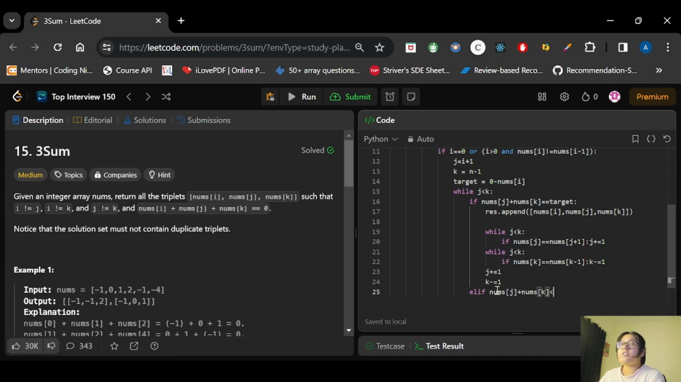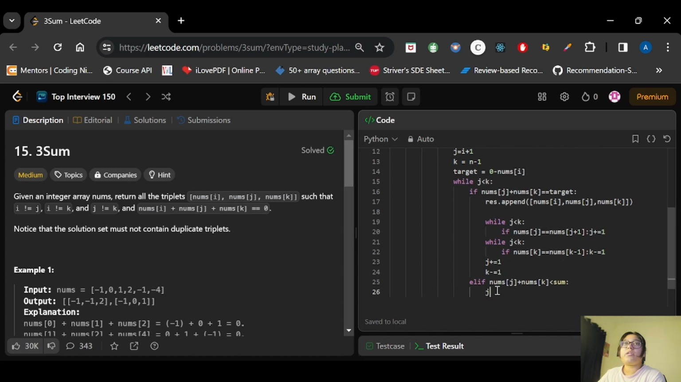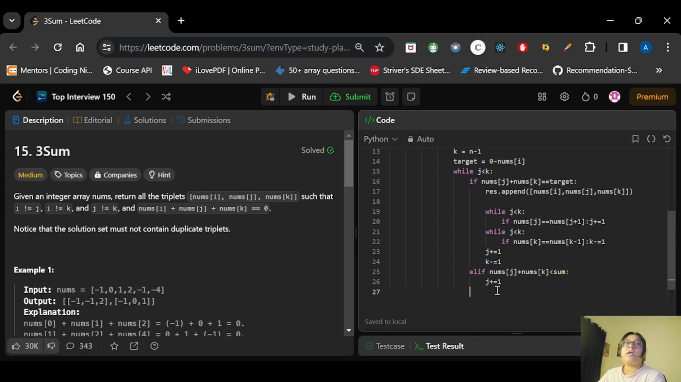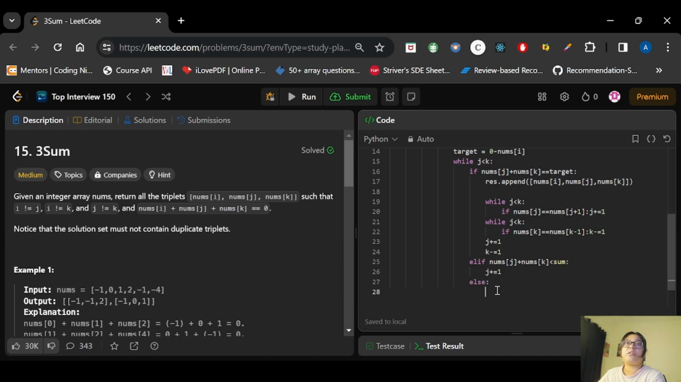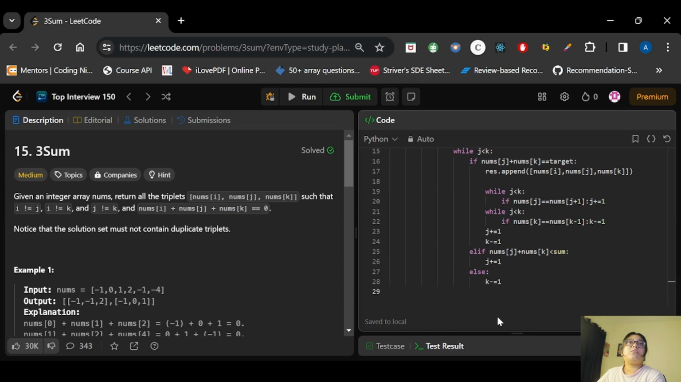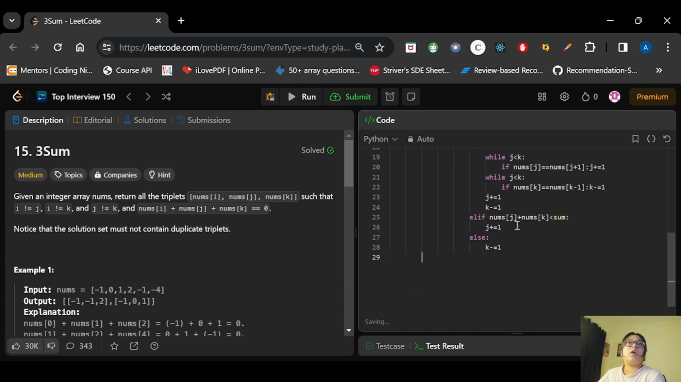Okay, now if this is less than the target, then what we will do, we will increment the value of j by 1, and if it is greater, that will come in the else condition, we will decrement the value of k by 1, and out of this loop we will return the result. Now let's try to run this.